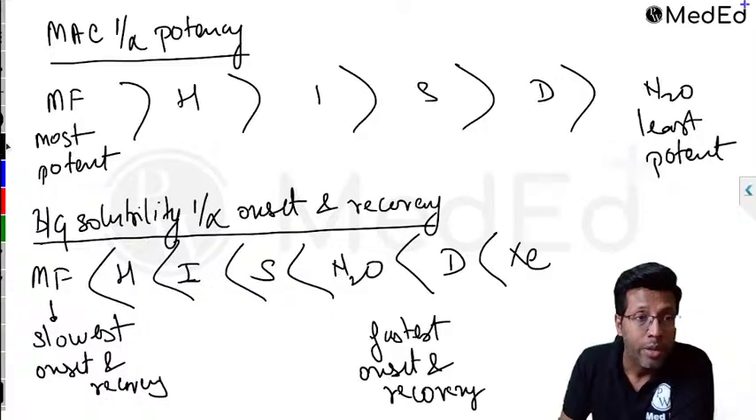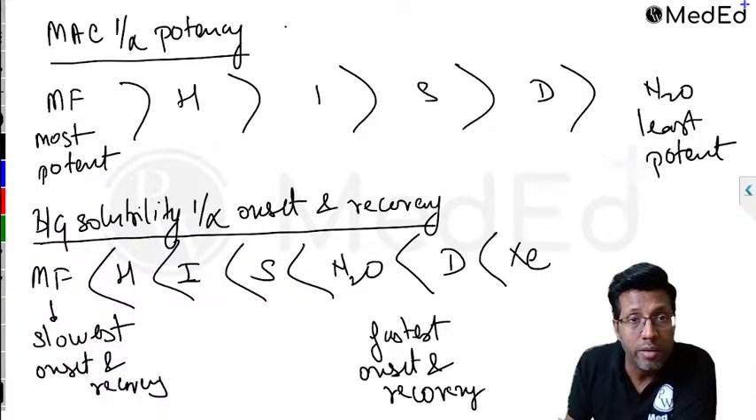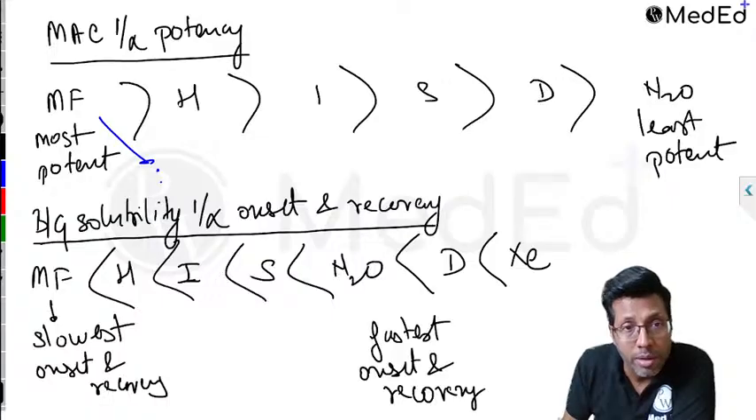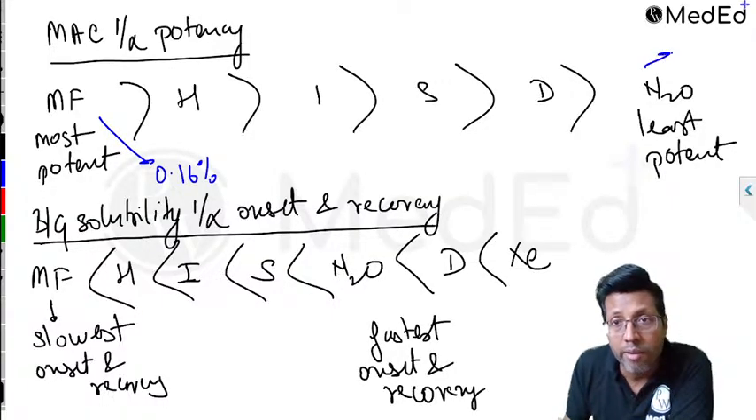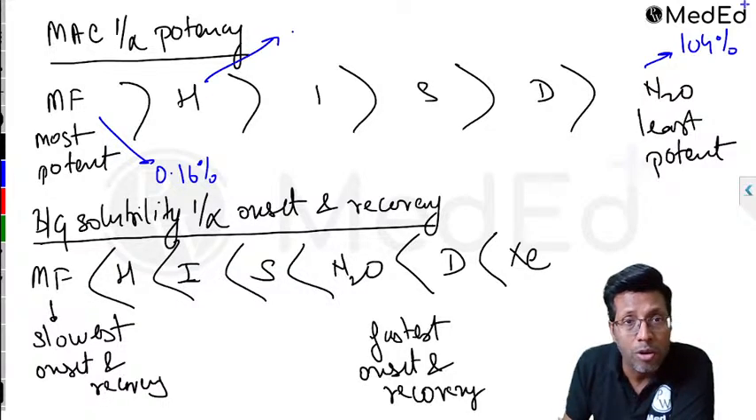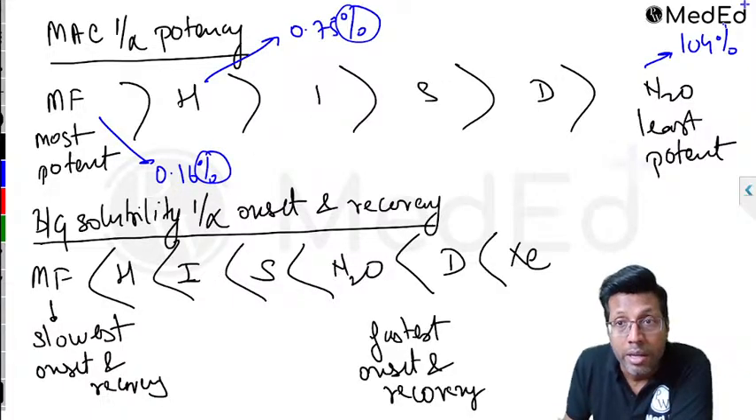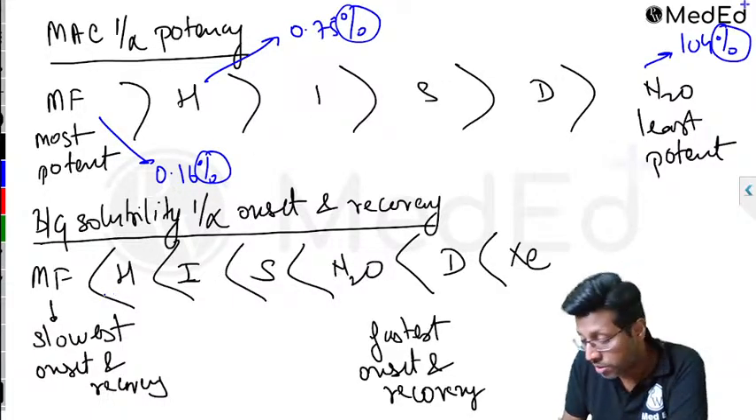Always remember another point. MAC is always given in percentage. For example, the value of methoxyflurane will be given as 0.16%. The value of nitrous oxide is going to be 104%. The value of halothane will be around 0.75%. So you will always have this percentage written at the end in case it is a minimum alveolar concentration.